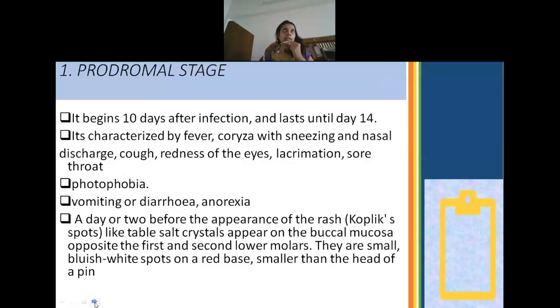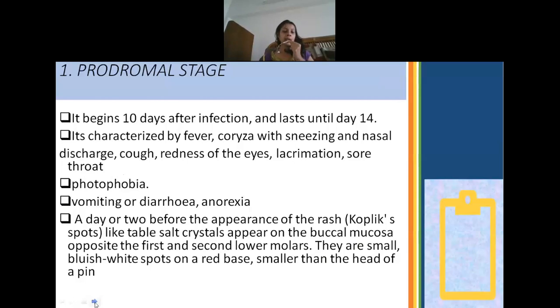Initially, in the early stages, the person may have fever, excessive coughing, sneezing, nasal discharge, sore throat, excessive lacrimation, that is eye discharge, redness of the eye. Along with that, the child can also have anorexia, nausea, vomiting or diarrhea. Photophobia is also very common, that is sensitivity to light.